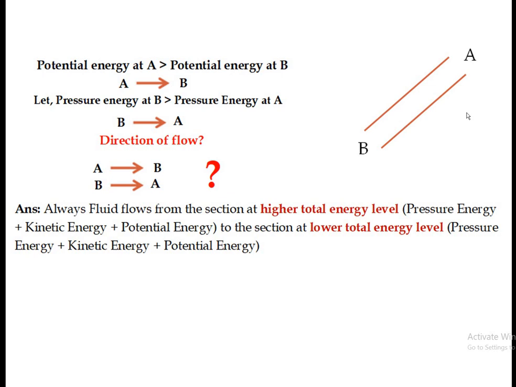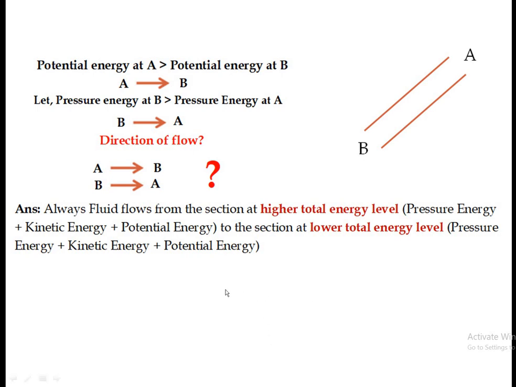So to decide the direction of flow, we need to find out the total energy at A, that is the addition of pressure energy, kinetic energy and potential energy, and the total energy at B. If the total energy at B is greater than the total energy at A, in that case fluid will flow from B to A. And if the total energy level at A is greater than the total energy level at B, in that case the fluid flows from A to B. So that means the fluid always flows from higher total energy level to lower total energy level.